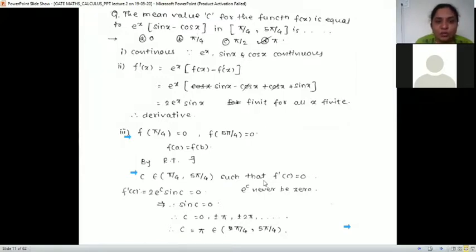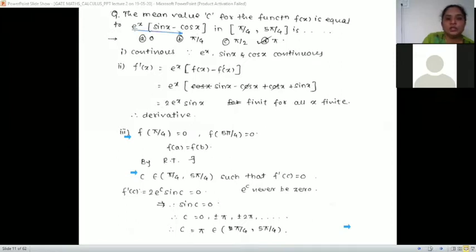If we want to take the derivative of this function, it is e raised to x into sin x minus cos x. There are two functions, e raised to x and sin x minus cos x.